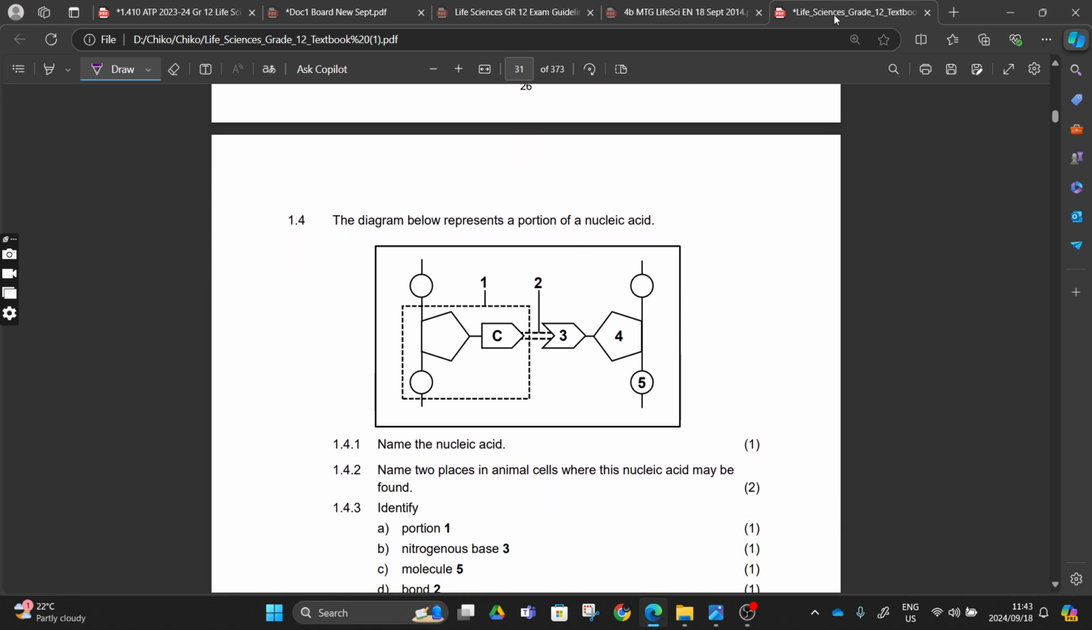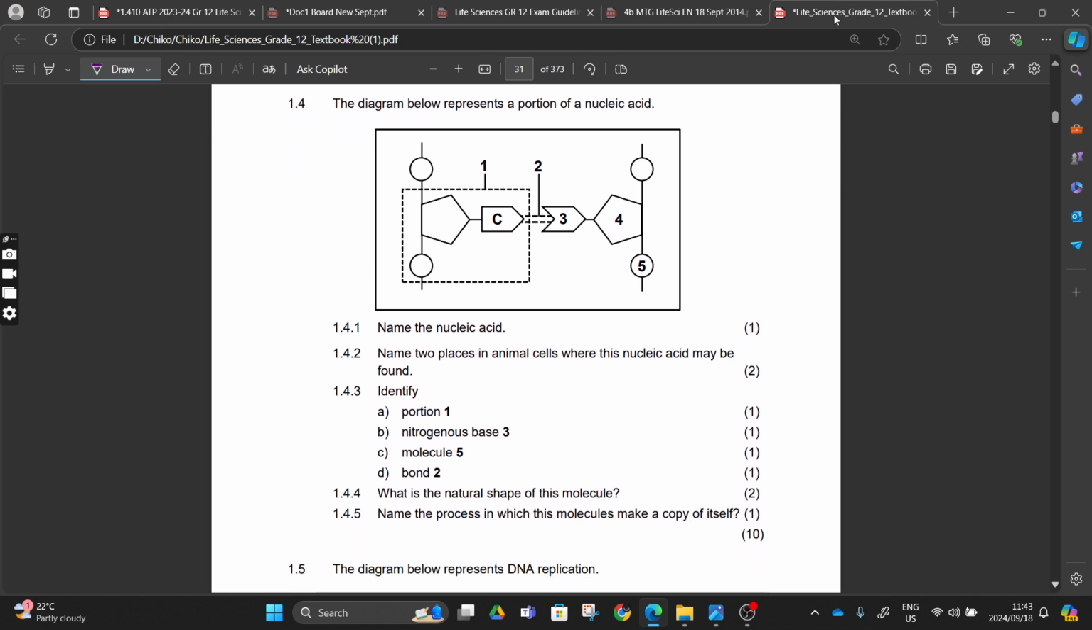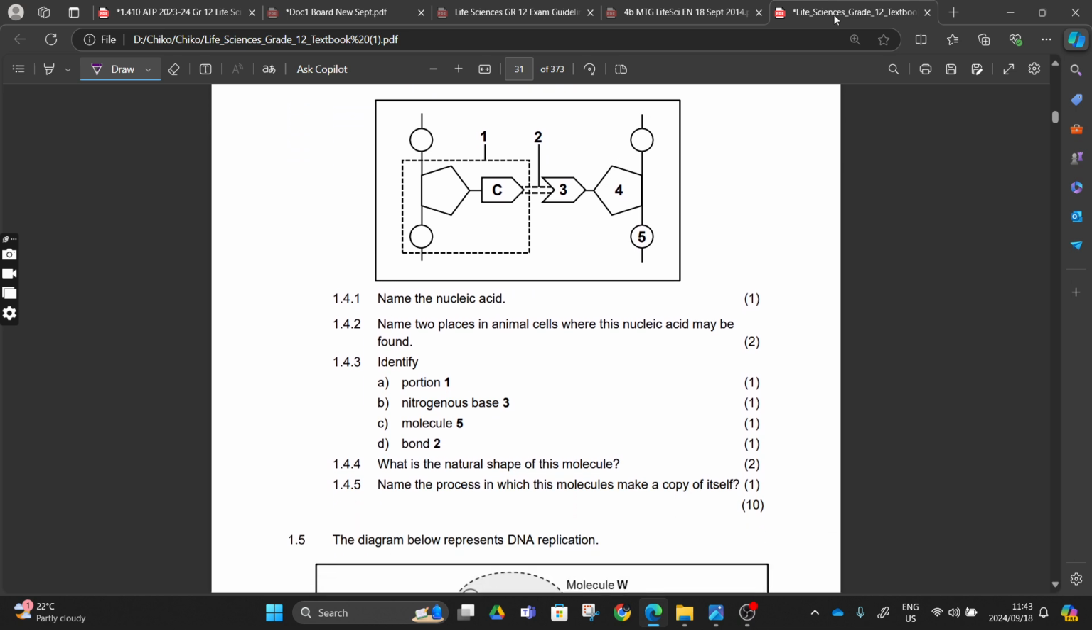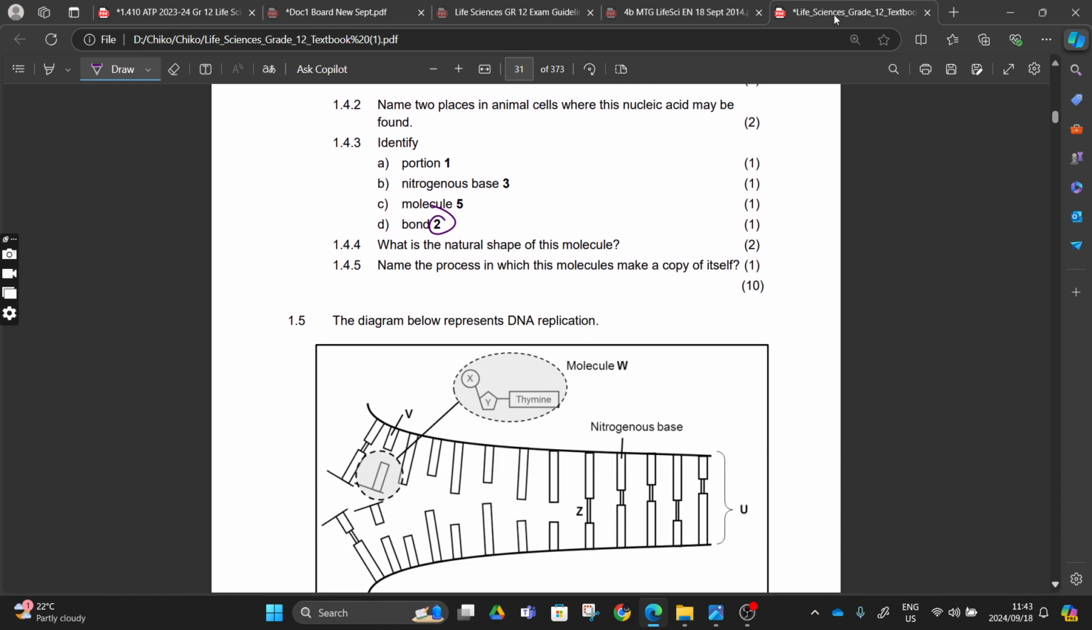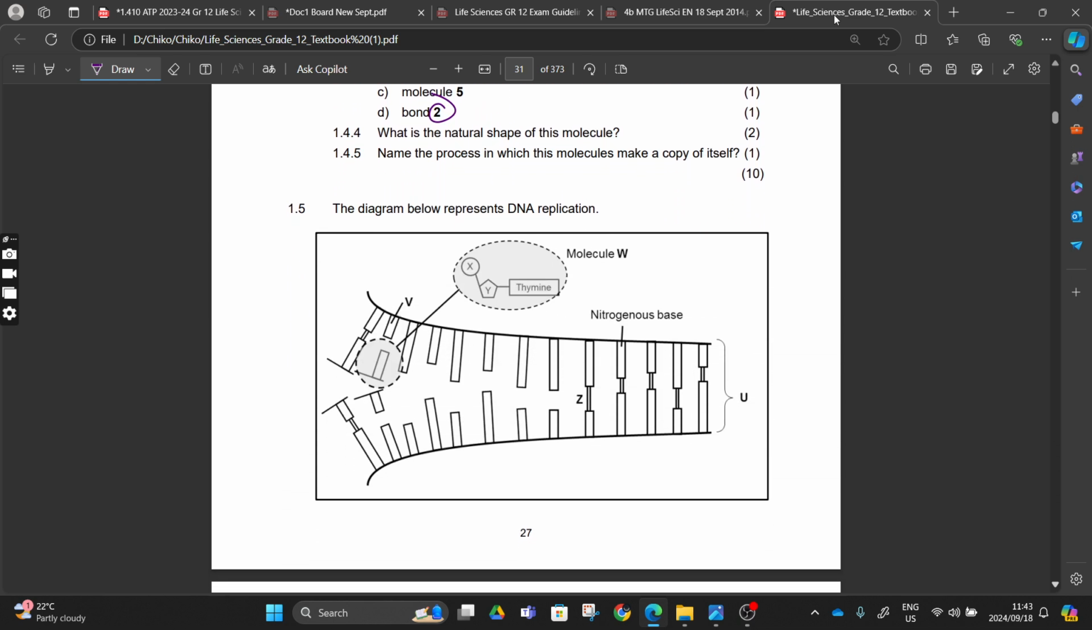You can do this: name the nucleic acid, DNA, and then we give a diagram. Number 1 is the nucleotide, nitrogenous base 3 is guanine, since this one is cytosine, and then molecule number 5 is the phosphate group, and then bond number 2 is the hydrogen bond, weak hydrogen bond, right? So you can do these activities in your spare time. Our 10 minutes is up.